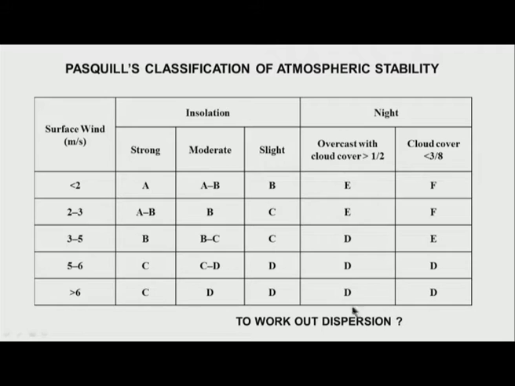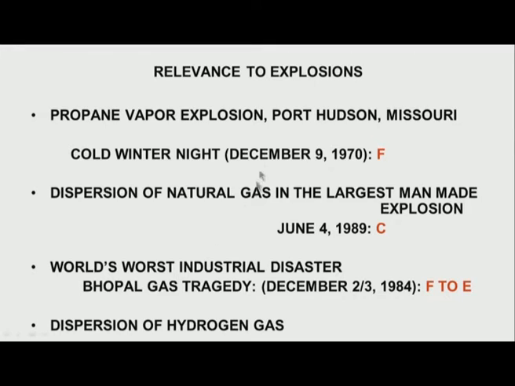We want to find out how an explosive gas disperses, and that is what we do in today's class. What we have done is, we now know how to represent the stability of the atmosphere as being highly unstable or highly stable, and what the different categories of stable and unstable atmospheres are. When we apply it, people keep asking what is the relevance of atmospheric stability to explosions. Let us take 1 or 2 examples.